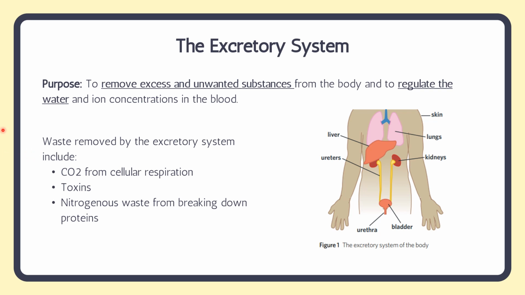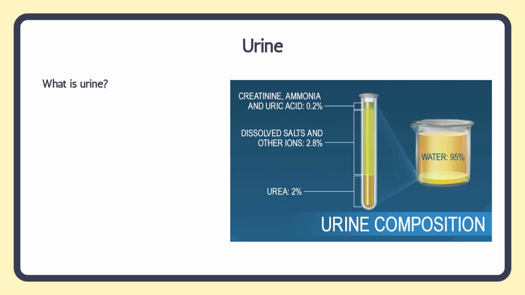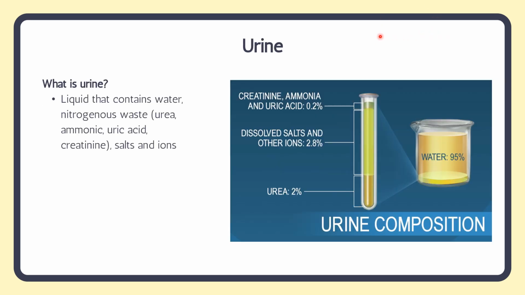The waste that we remove through our excretory system includes carbon dioxide from cellular respiration, toxins, and the nitrogenous waste from breaking down proteins. So what is urine? Well, urine is a liquid that contains water, nitrogenous wastes such as urea, ammonia, uric acid, and creatinine, which is made when your muscles break down proteins, as well as salts and ions. So this is what urine consists of.